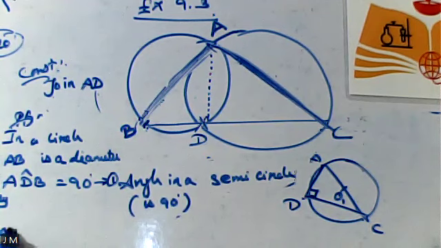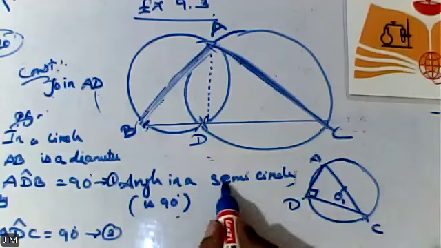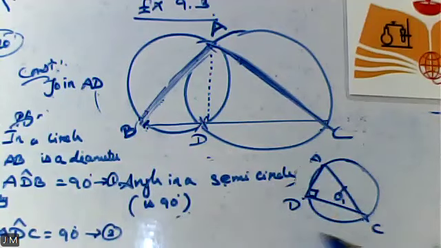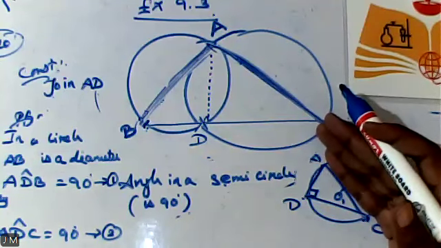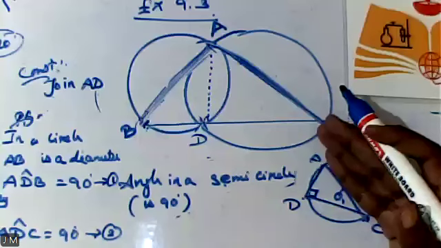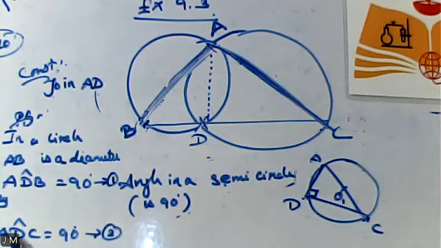Similarly, angle at A, D, C is equal to 90 degree. For that also the same reason can be used. Angle in a semicircle is 90 degree. My larger circle is towards my right hand side. AC is the diameter. So if I am considering this region alone, it looks like a semicircle. Angle in a semicircle is 90 degree. So I can say angle at A, D, C is 90 degree.